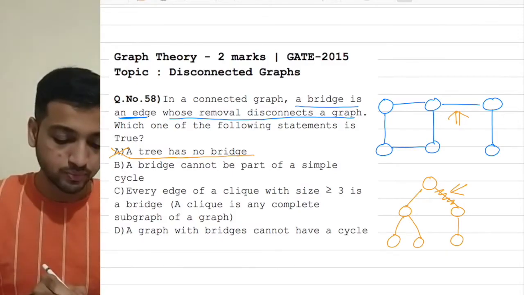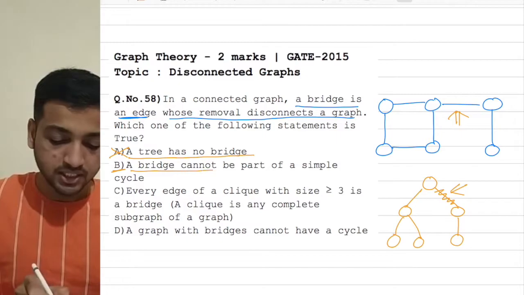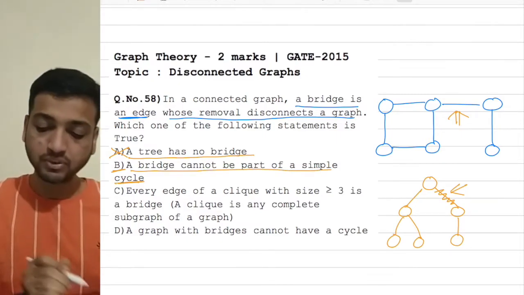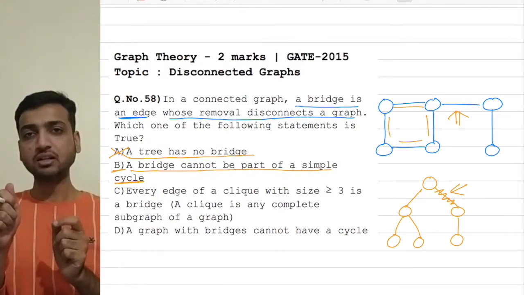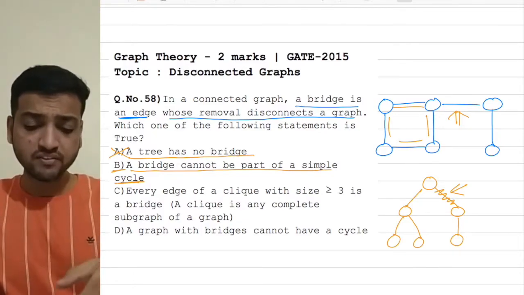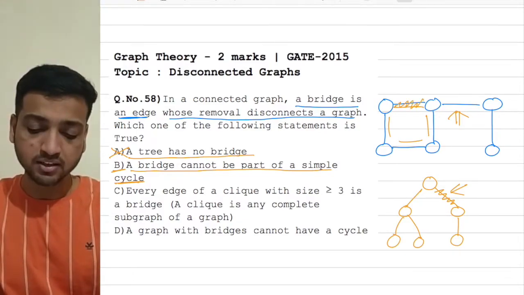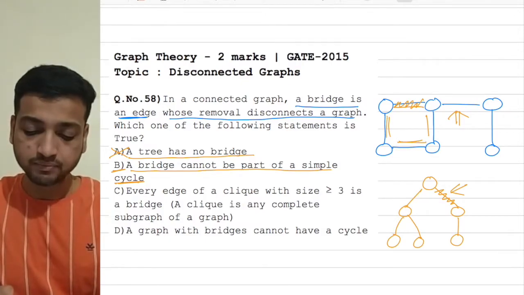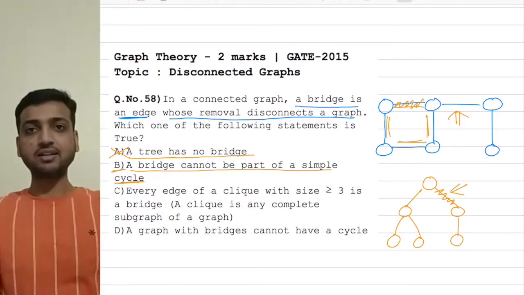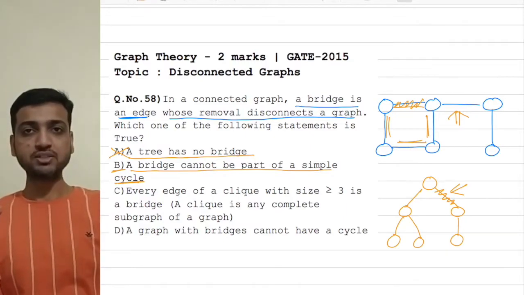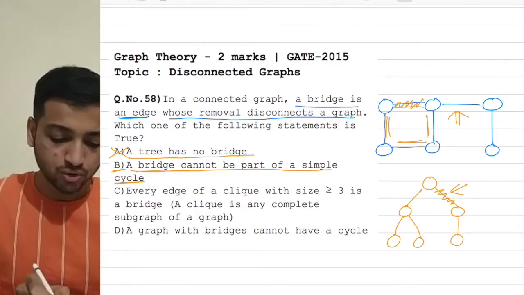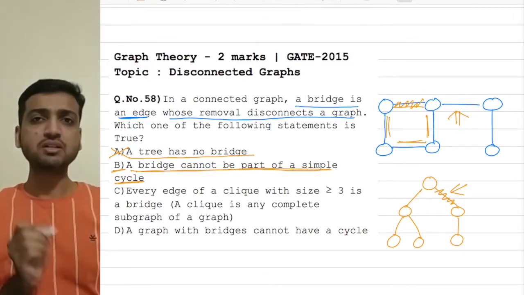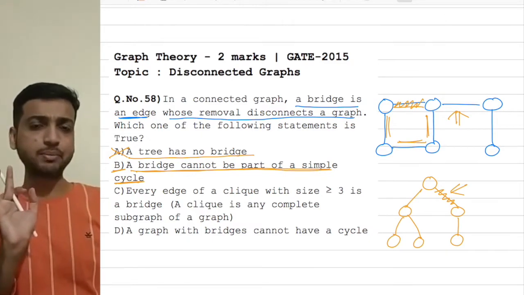Let's go to statement number 2, B. A bridge cannot be a part of a simple cycle. So this is my simple cycle here. Can there be a bridge in the cycle? Looks quite difficult, because whenever you try to remove an edge from the cycle, the graph will still remain connected, because it's a cycle, right? So even if you remove one edge from the cycle, the other nodes will still remain connected. So a bridge cannot be a part of a simple cycle seems a true statement. So let's mark it and keep it aside.